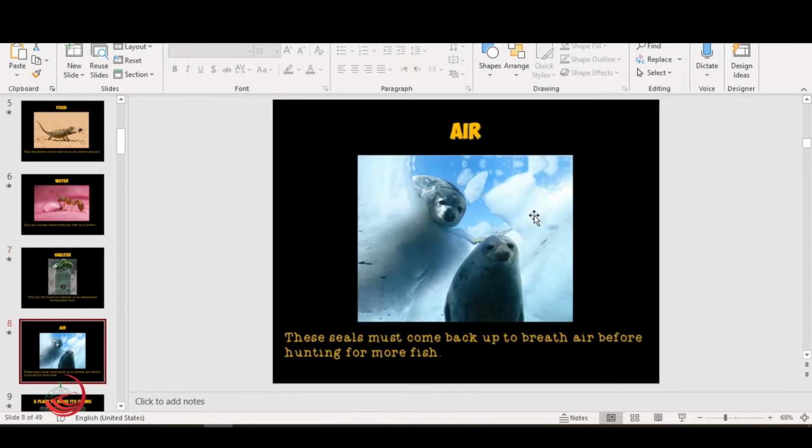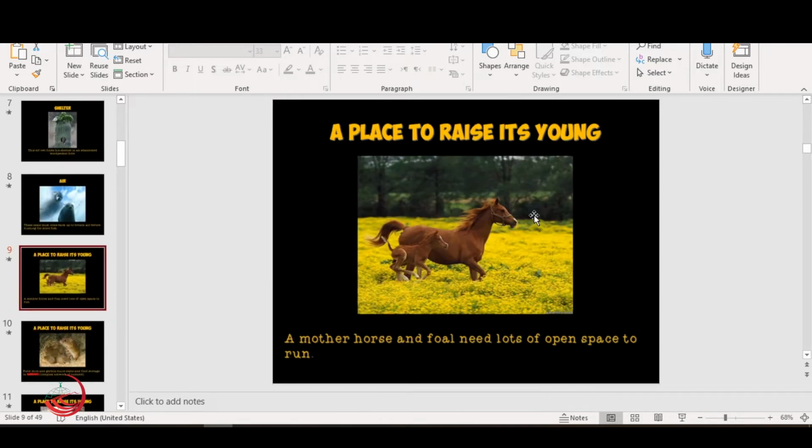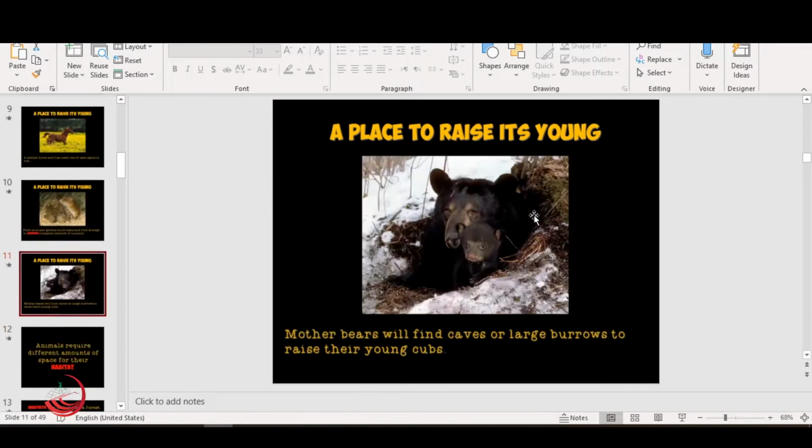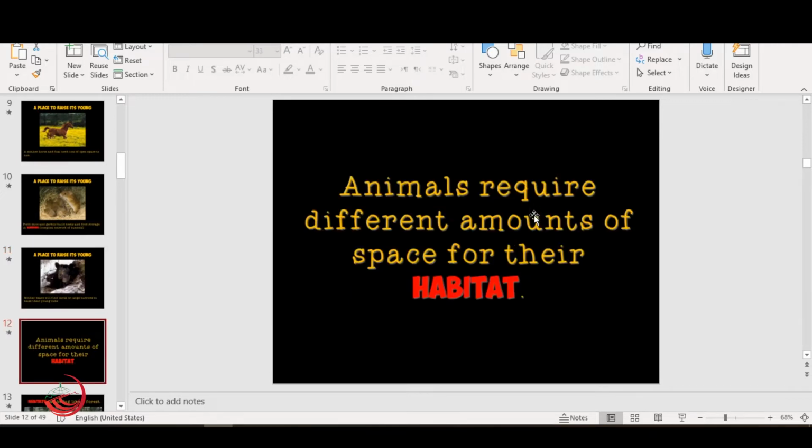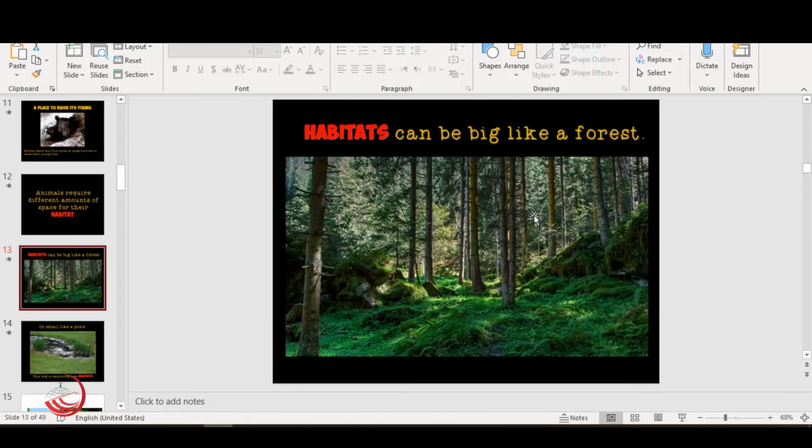Excellent. Now, they need air. Can any animal live without air? Absolutely not. All of the animals need air to live and a place to raise their young or small babies. So, now our lesson is talking about the habitats of the wetlands.